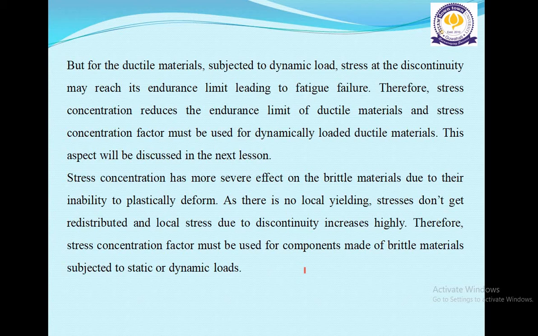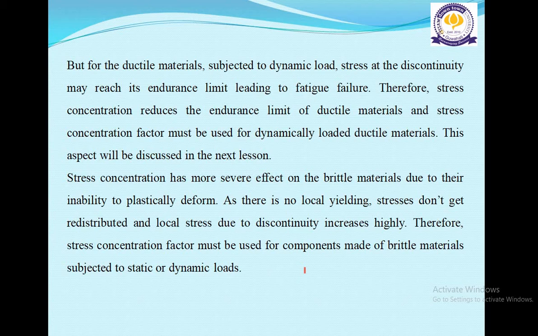Next, stress concentration has a more severe effect on brittle materials due to their inability to plastically deform. As there is no local yielding, stresses don't get redistributed, and local stress due to discontinuity increases highly. Therefore, the stress concentration factor must be used for components made of brittle materials subjected to static or dynamic loads.